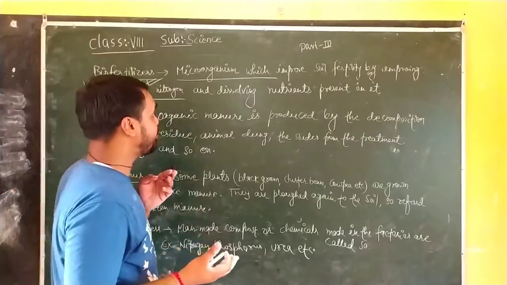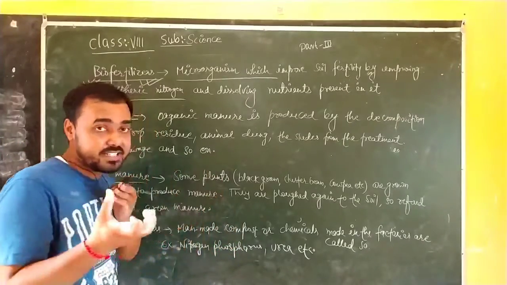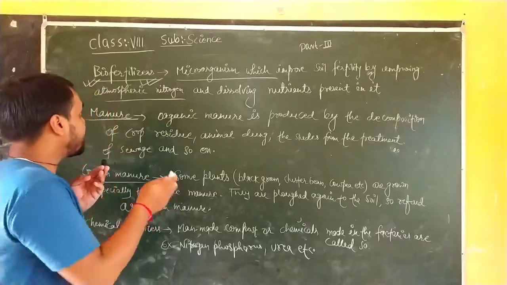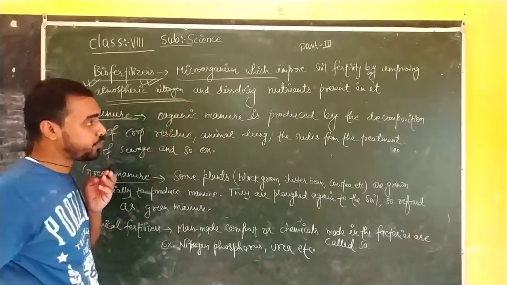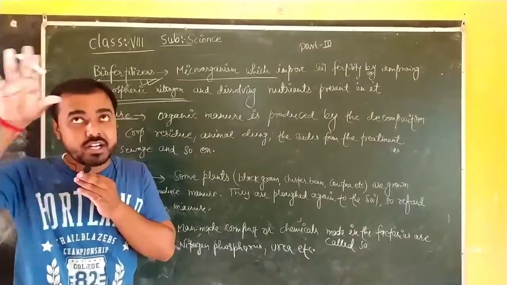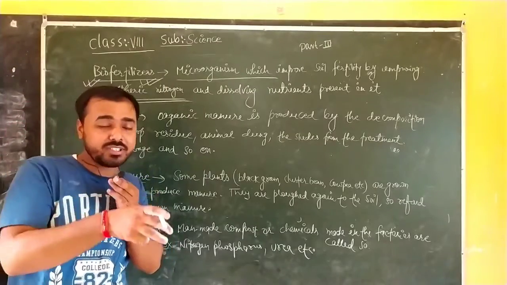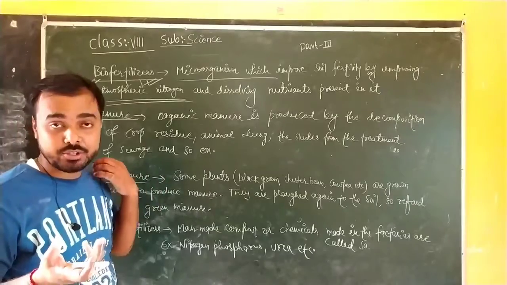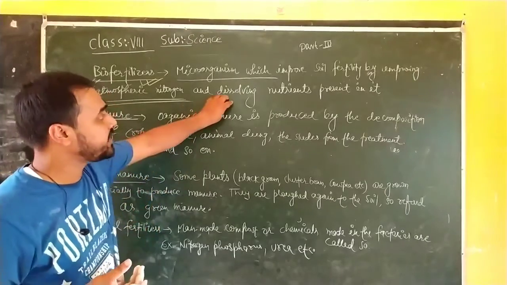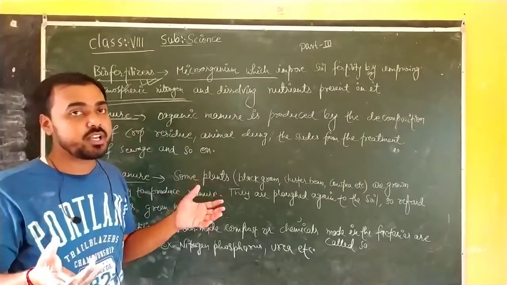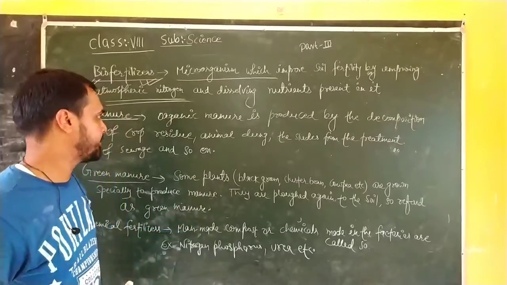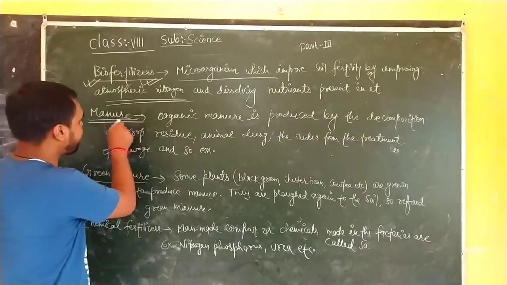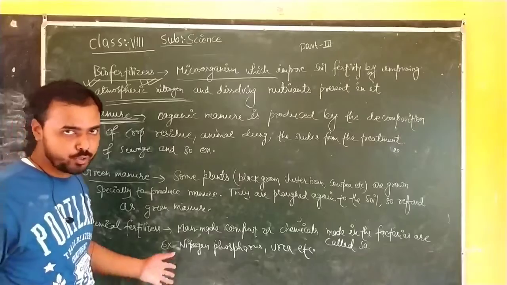Such microorganisms which have the capacity to fix atmospheric nitrogen. The nitrogen present in the atmosphere, they convert into ammonia, and after converting this nitrogen into ammonia, they mix it in the soil, and because of it, the soil gets its nutrients.